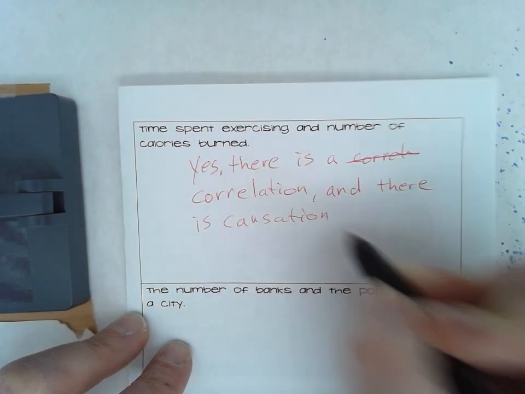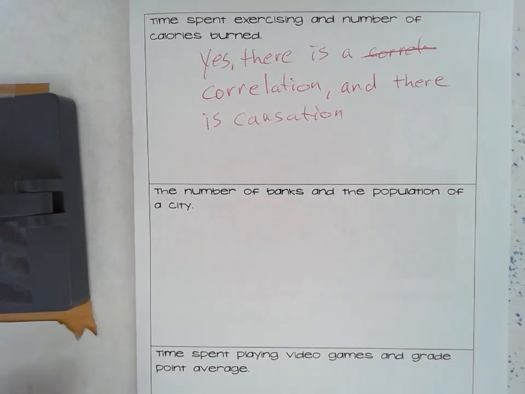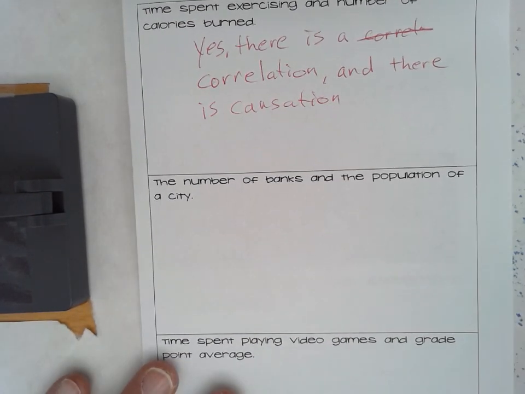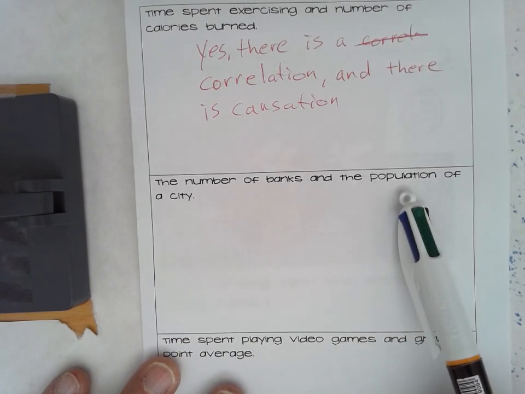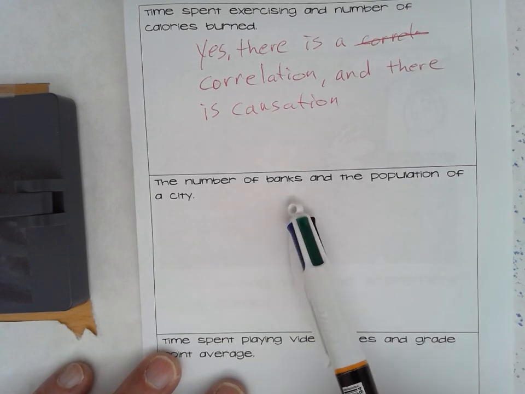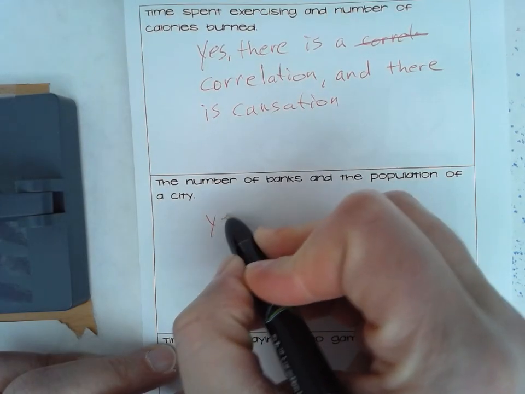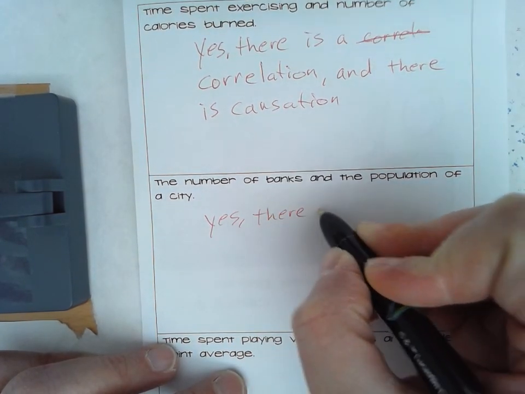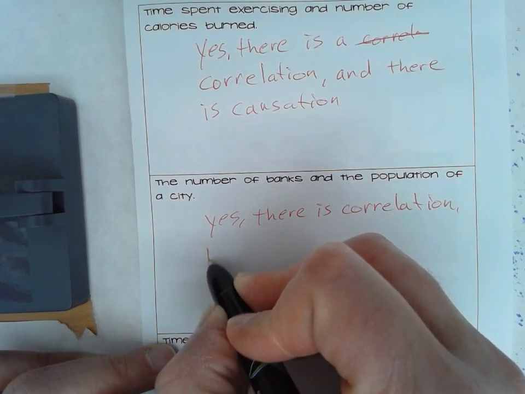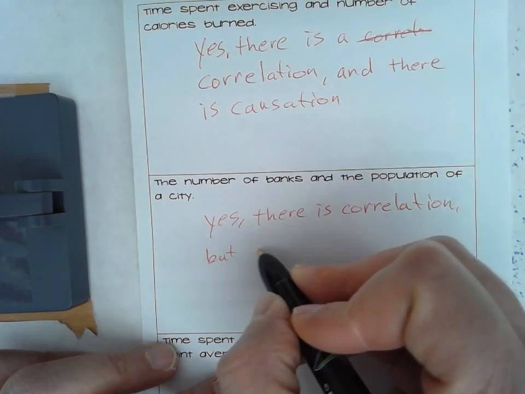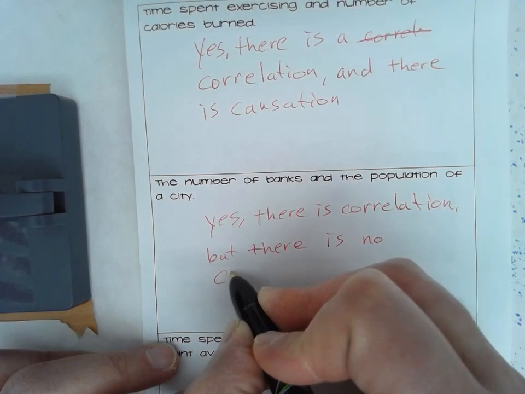The number of banks in the population of a city. Well, it makes sense that the more people you have in a city, the more banks you have, just because, you know, they have to have bank accounts. But it doesn't mean that just by building banks, you're going to have more people in a city, right? So you could build as many banks as you wanted, but that doesn't necessarily mean that the population of the city is going to go up, right? So I'd say, yes, there's correlation. But the one isn't going to cause the other, so there is no causation. So it is not a causal relationship. Okay.